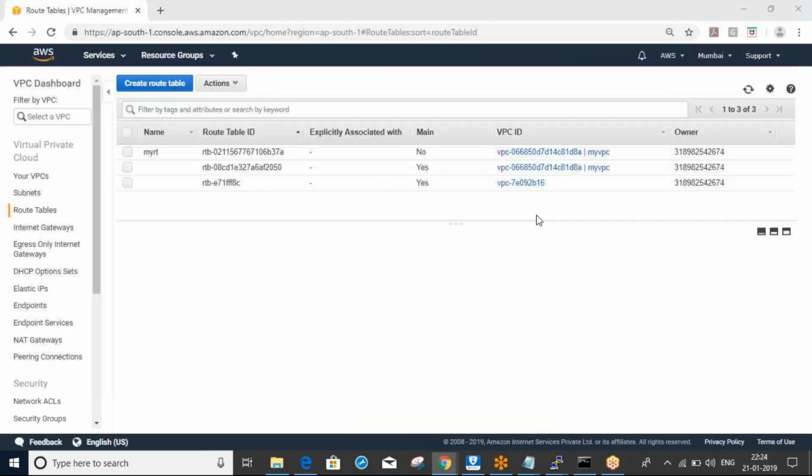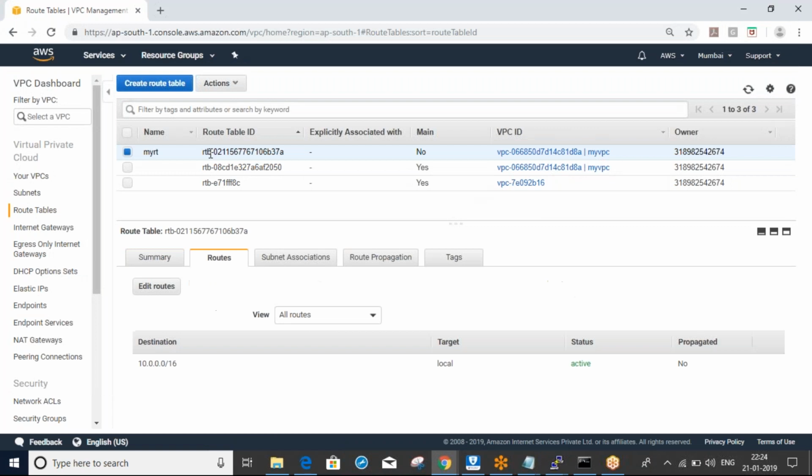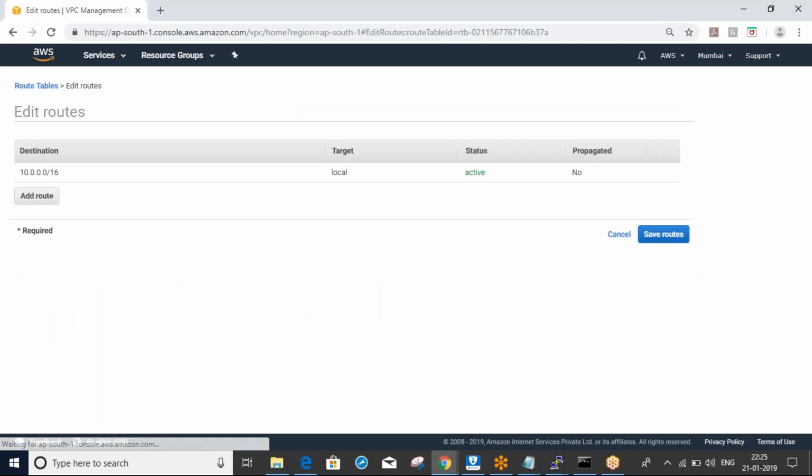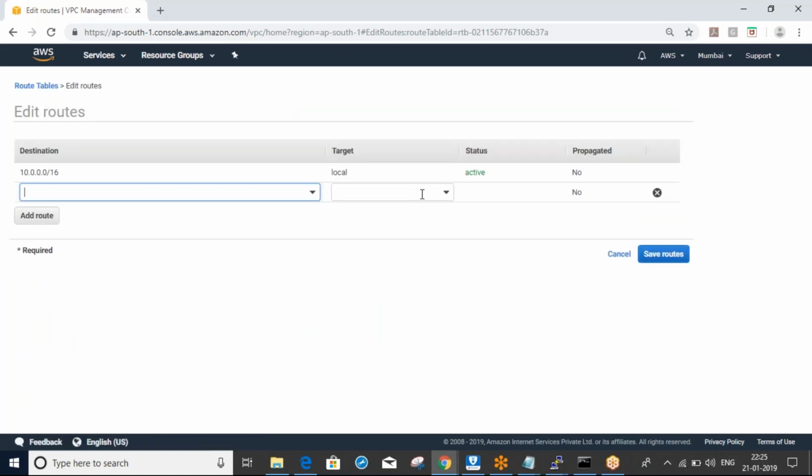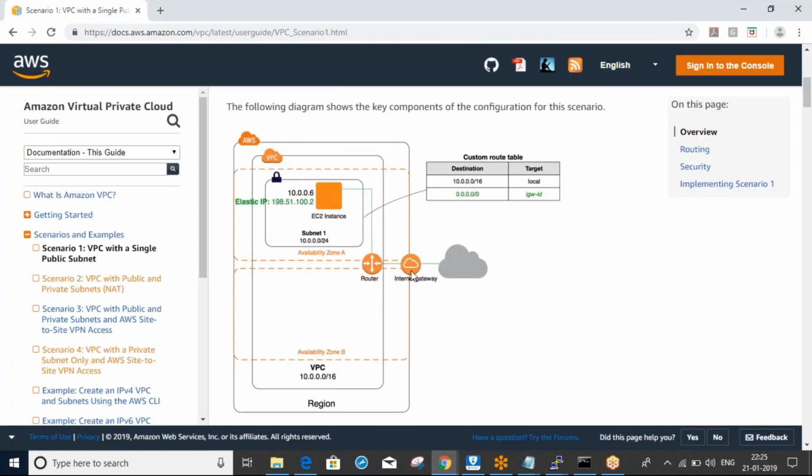I'll go to my route table, routes. You can see here. Go to your custom route table, which you created. Go to routes, edit routes, add route here, mention your internet gateway entry.